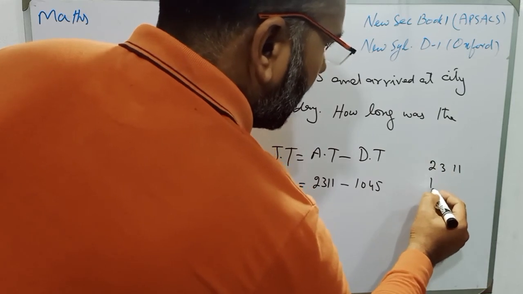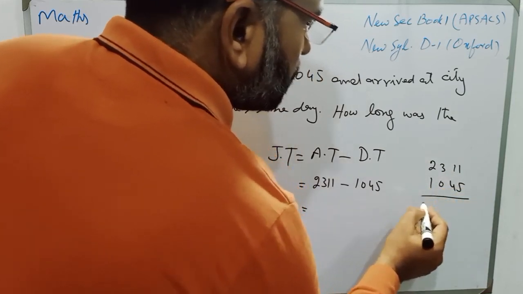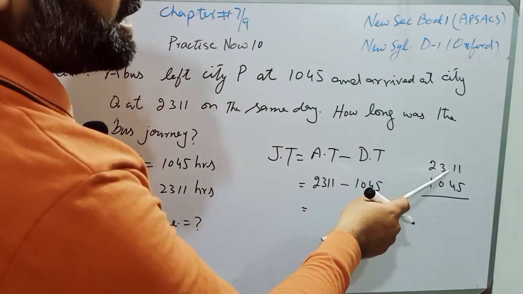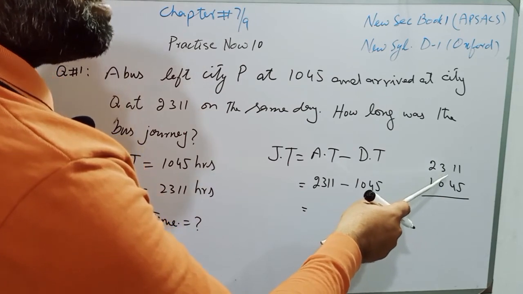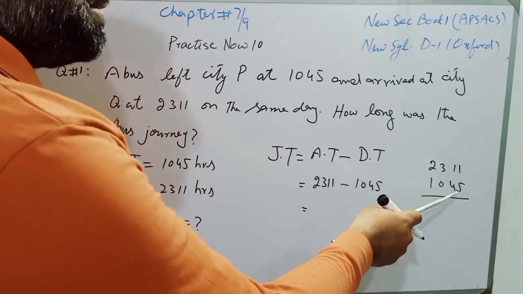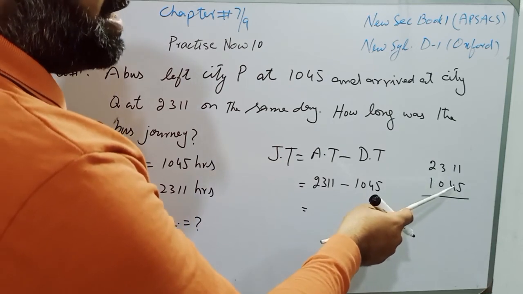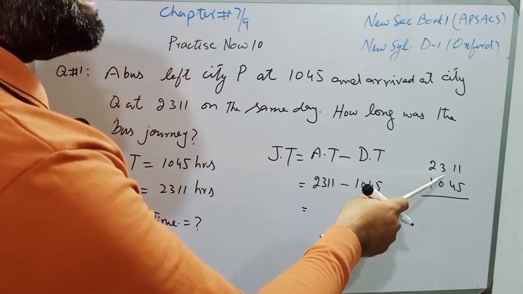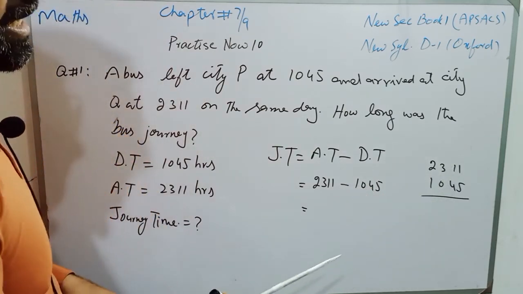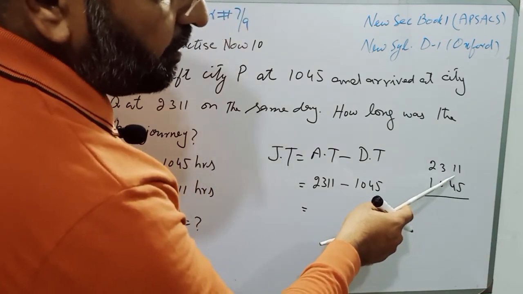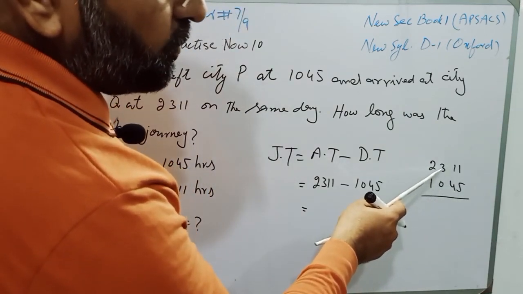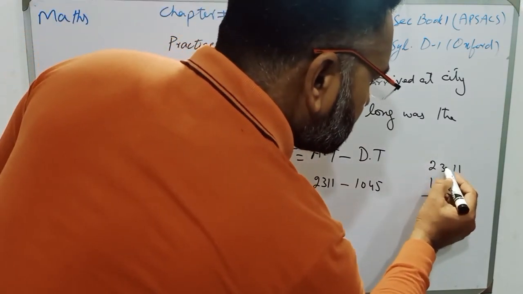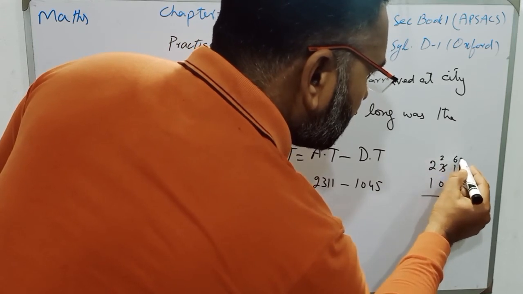Here students, keep in mind that when we take one carry from hours, it will give 60 carry, not 10, because 60 minutes make 1 hour, and if we take carry from the hour, it means that we are taking 60 minutes as carry. 45 cannot be subtracted from 11, so we will take one carry from here, and it will become 60 minutes. Here will be 22, and here the minutes will be 71.